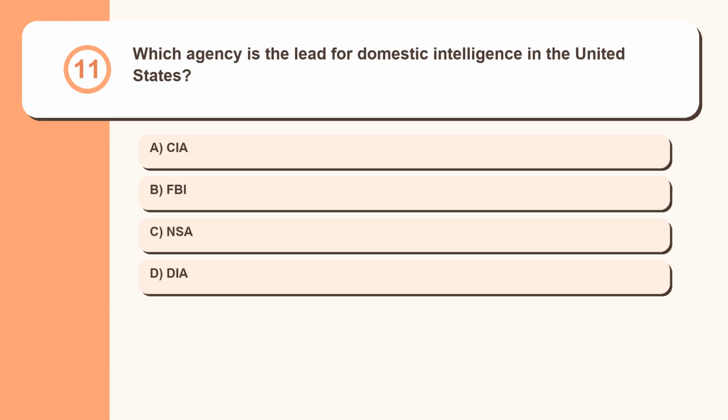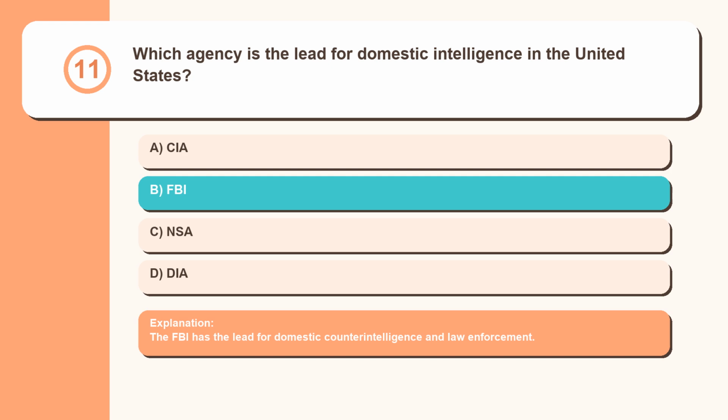Question 11. Which agency is the lead for domestic intelligence in the United States? CIA, FBI, NSA, DIA. The FBI has the lead for domestic counterintelligence and law enforcement.